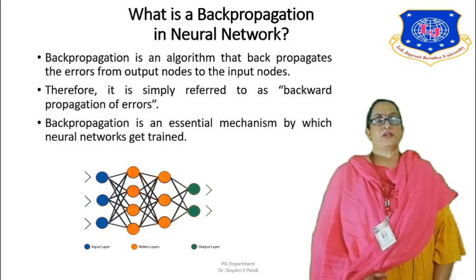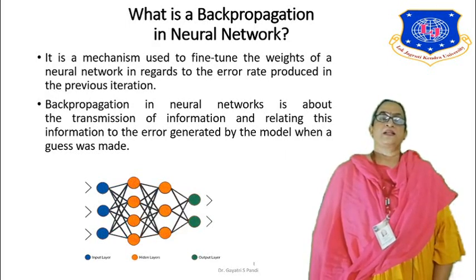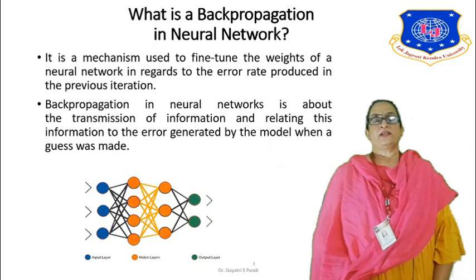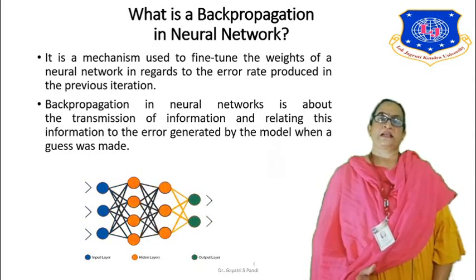Backpropagation is an essential mechanism by which neural networks get trained. It is a mechanism used to fine-tune the weights of the neural network with regard to the error rate produced in the previous iteration. Error rate is the difference between the predicted value and the expected value. If the predicted value is not very close to the expected value, the error is fed back and an improvement process is done.